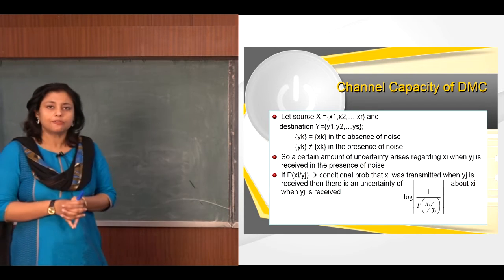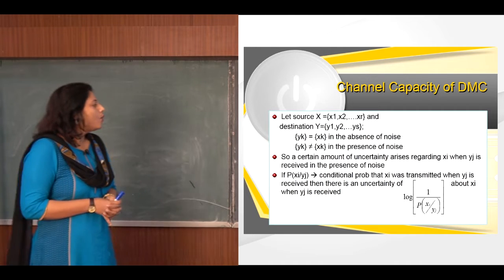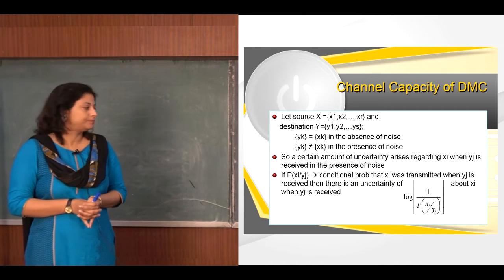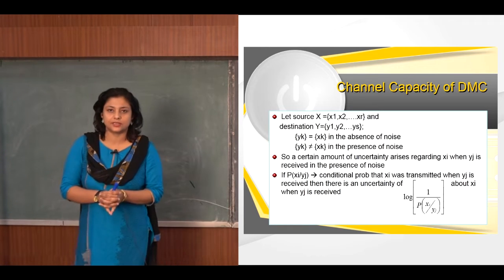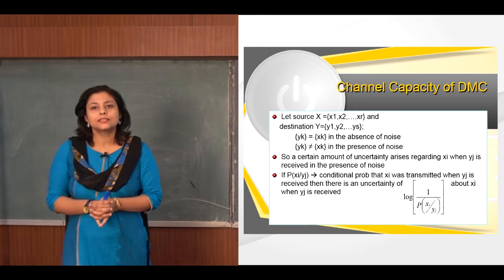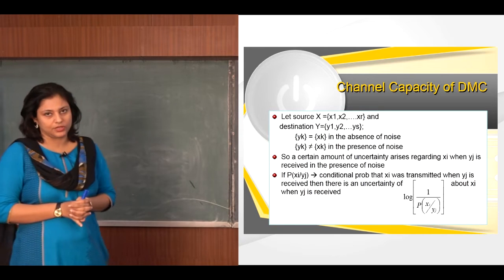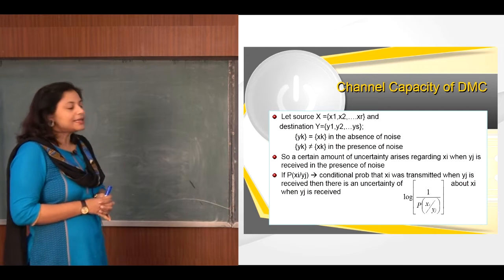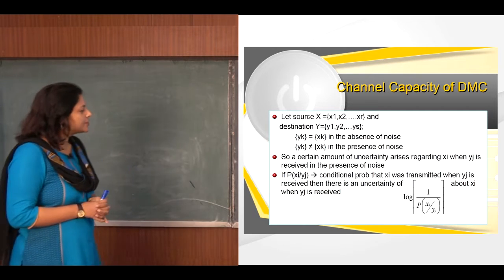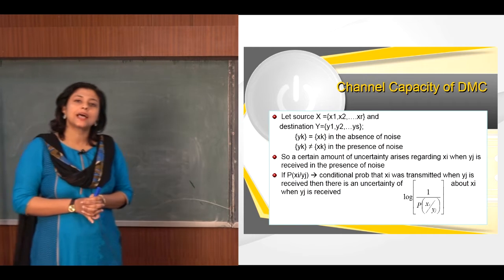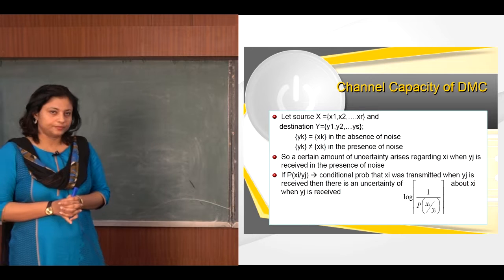Now in the presence of noise, as is actually the case for all practical situations, yk will not be equal to xk. So a certain amount of uncertainty arises regarding xi when yj is received in the presence of noise. Let us consider p(xi/yj) to be the conditional probability that xi was transmitted when yj is received.